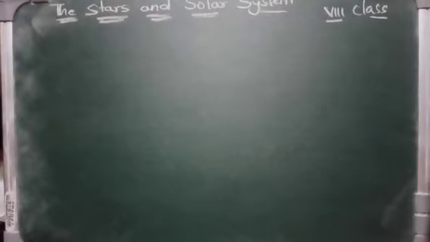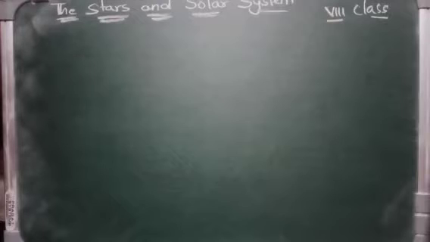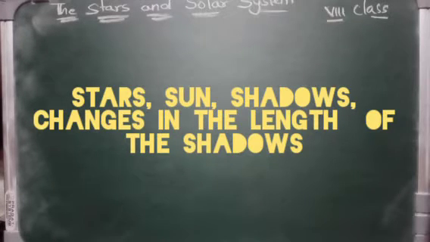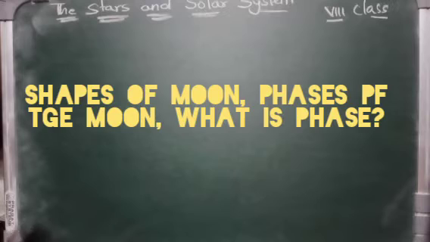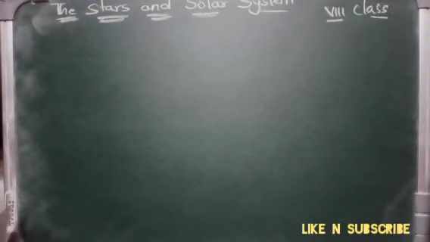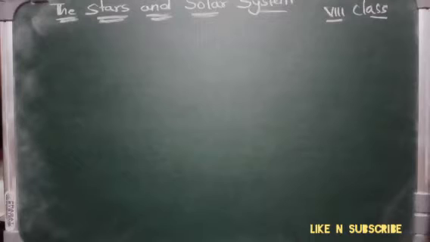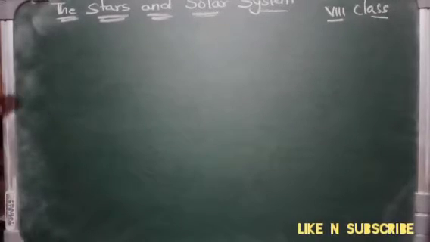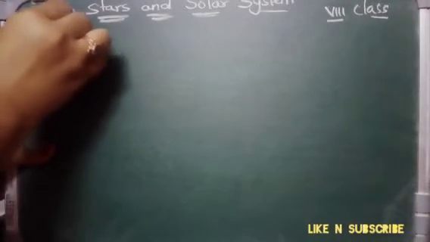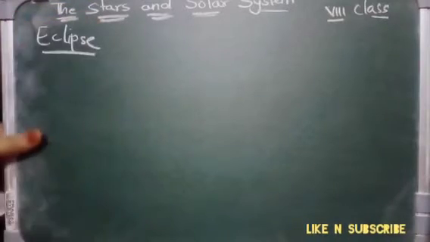Okay, so in the previous class, what did we learn about? We have learned about the stars, the sundial, how to make our sundial, the movement and length of the shadows, the shapes of the moon, and the phases of the moon. We have learned all these things in our previous classes. So in today's class we will learn about the eclipse.